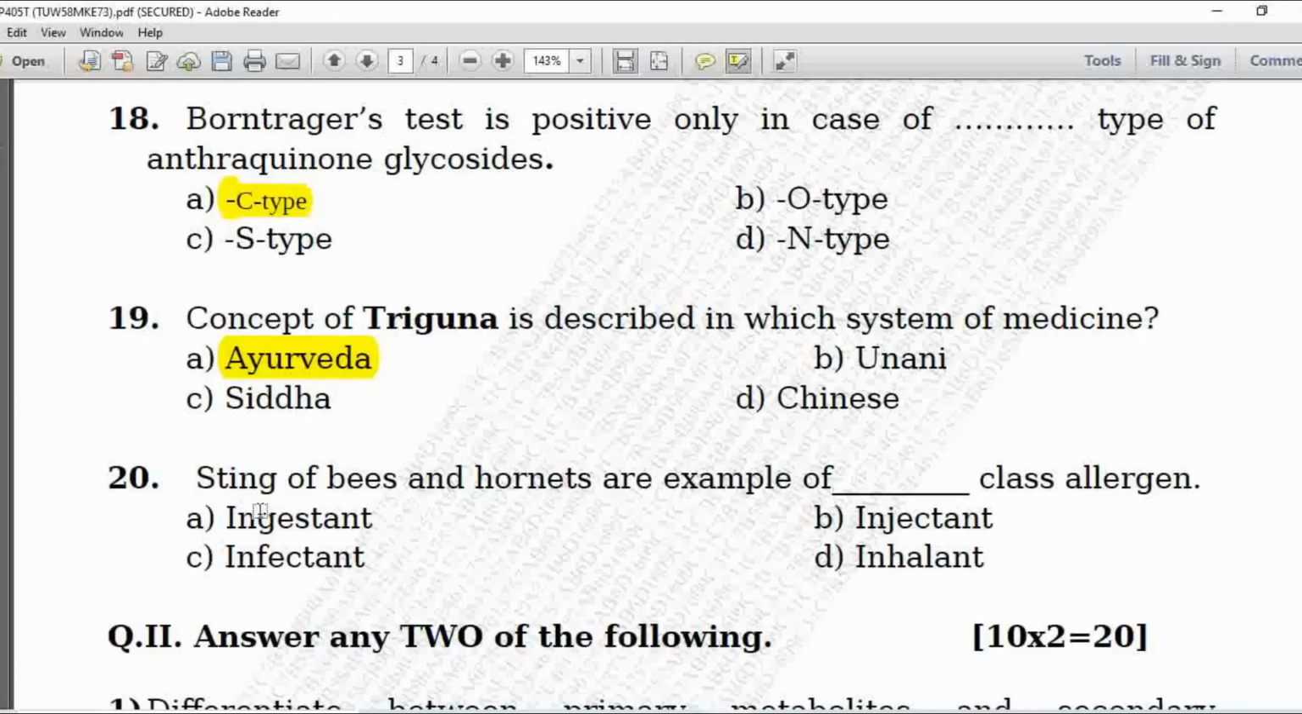Last one, MCQ 20. Sting of bees and hornets are examples of dash dash class allergen. Option A is ingestant, B is injectant, C is infectant and D is inhalant. Here sting of bees and hornets are examples of injectant class of allergens. So option B is correct.